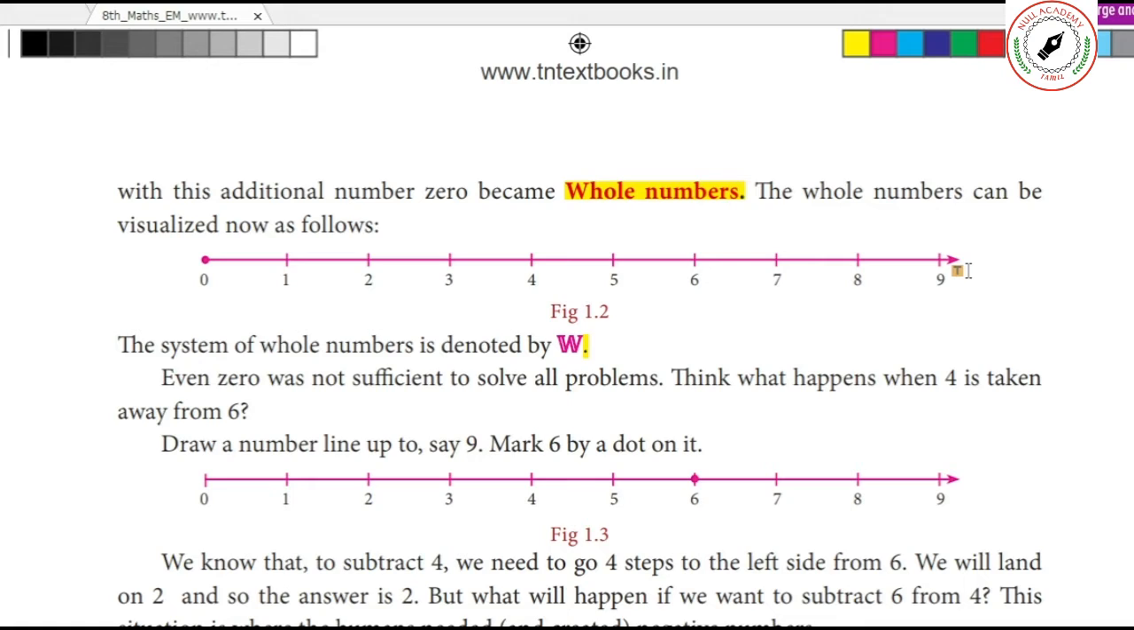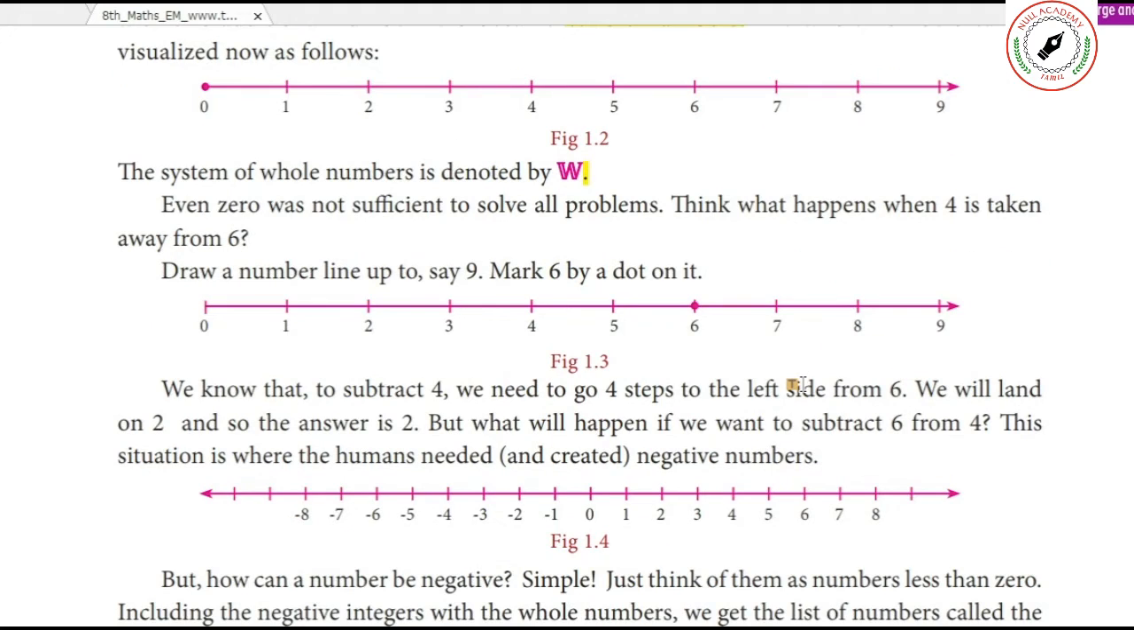I am asking you one question. Is 0 a whole number or a natural number? Whole number. Is 1 a whole number or a natural number? 1 is both a natural number and a whole number. So this is the point you have to understand.